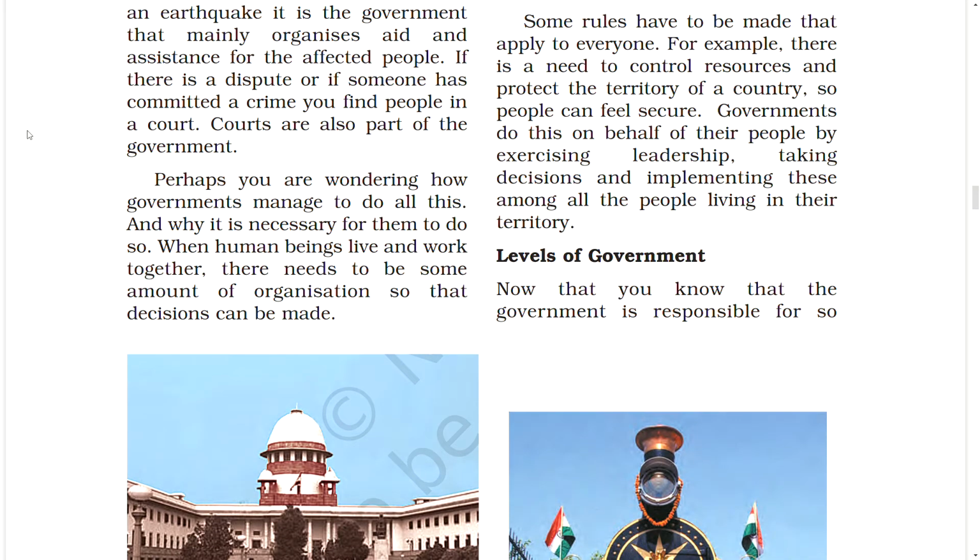Perhaps you are wondering how governments manage to do all this and why it is necessary for them to do so. When human beings live and work together, there needs to be some amount of organization so that decisions can be made.